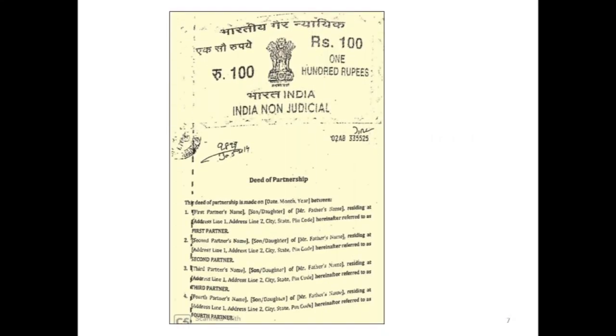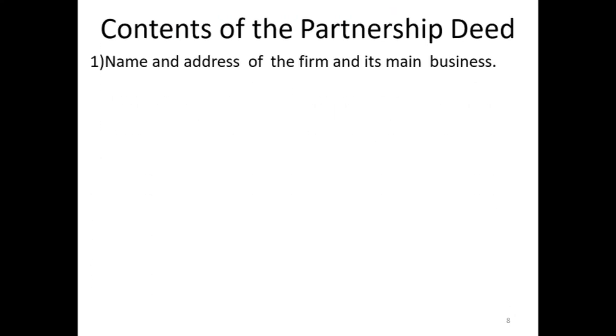Now, as you can see, this is a proforma or a photo of a partnership deed between the partners. It has many parts. The contents of partnership deed are name and address of the firm and its main business. Where is the firm located? What is its name? And what is the business of the firm will be written in this deed.